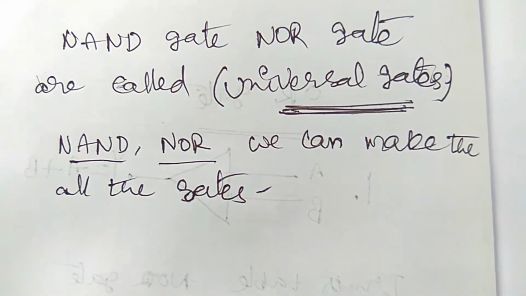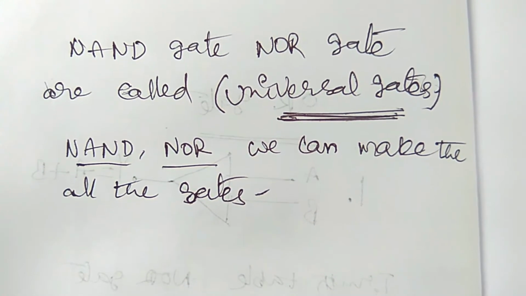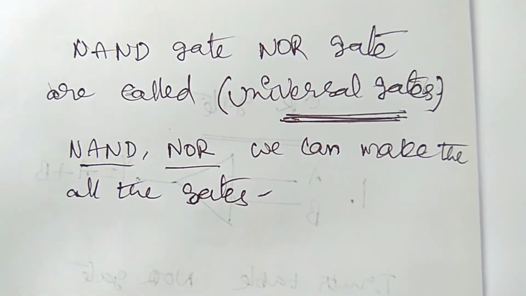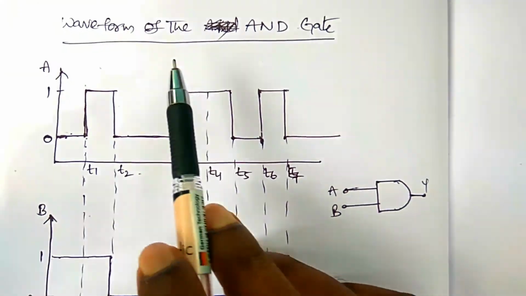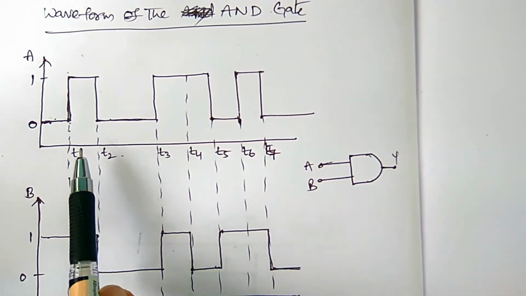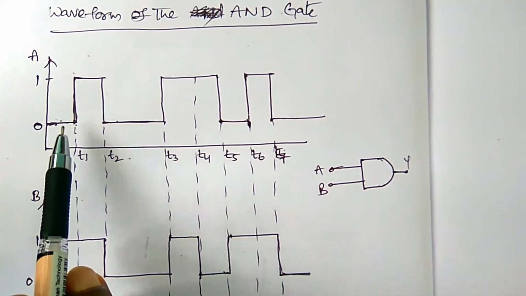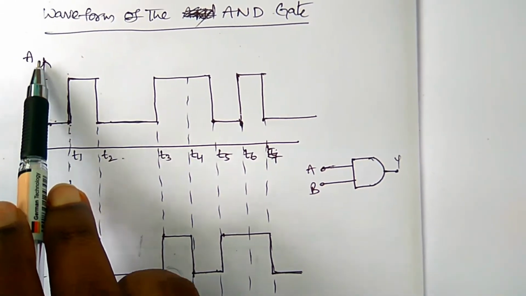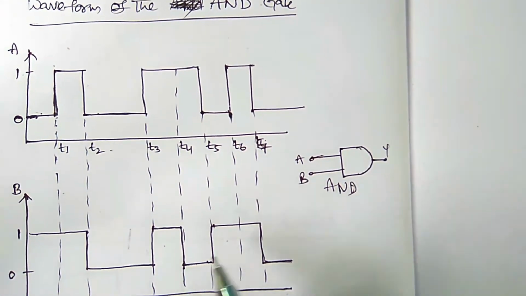Okay, so here we have practiced all the gates, their conditions and truth tables, but in examinations, how will the questions be asked? The pattern of questioning will be explained now. Let us see the waveform of the AND gate. Here is the graph with times t1, t2, t3, t4, t5, t6, t7, where this level indicates logic 0 and this level indicates logic 1. This is the input A for the AND gate, and this is the symbol of the AND gate.